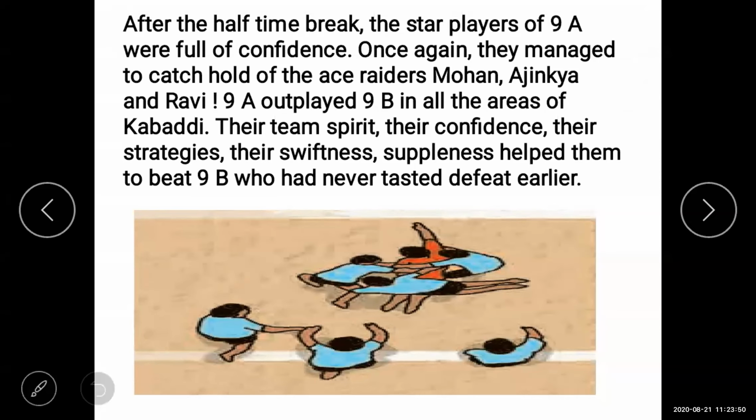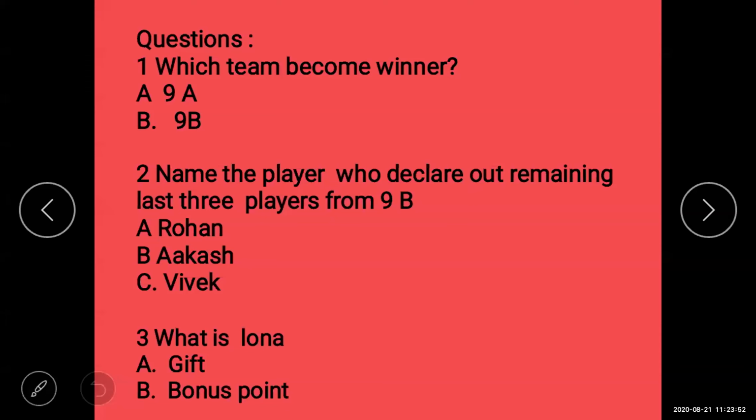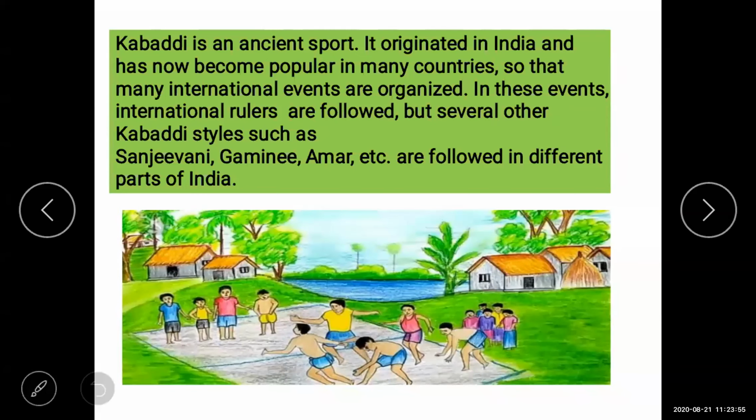Now here, students, I want to give you some information about the Kabaddi match. Kabaddi is an Asian sport and it originated in India. This is the main game in our India, and it purely originated in India. The basic rules and regulations of the game were organized by the Indian people themselves, but day by day it has become popular in many countries also.